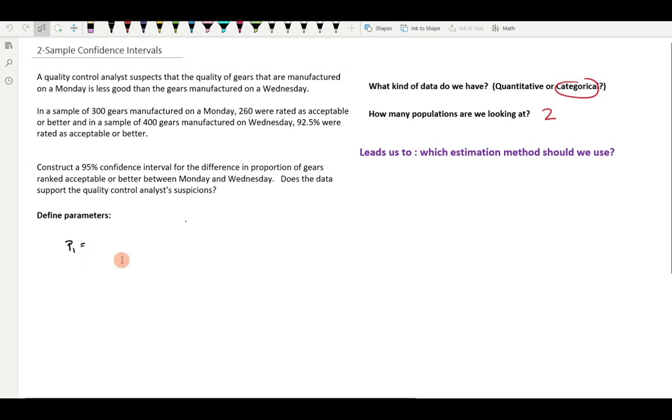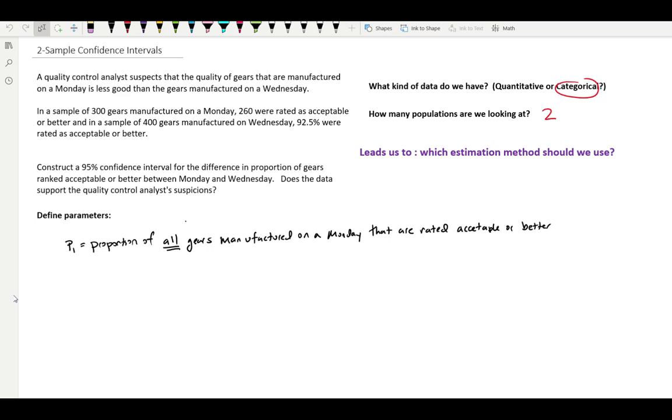So P1 is the proportion of all gears manufactured on a Monday that are rated acceptable or better. And P2 is the proportion of all gears manufactured on a Wednesday that are rated acceptable or better.